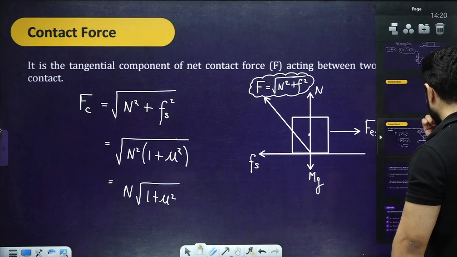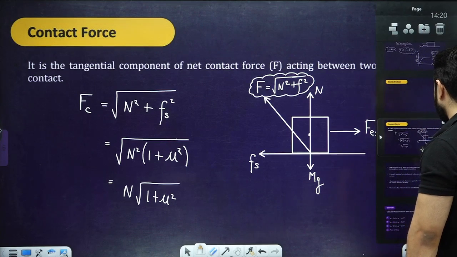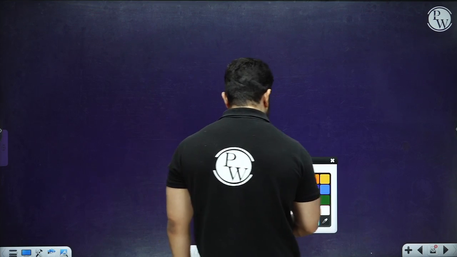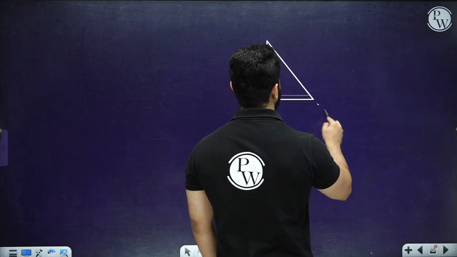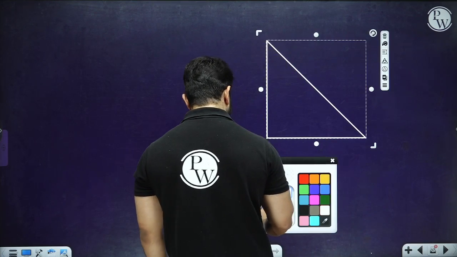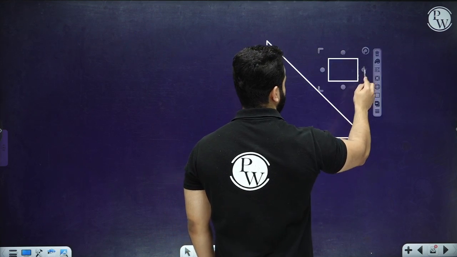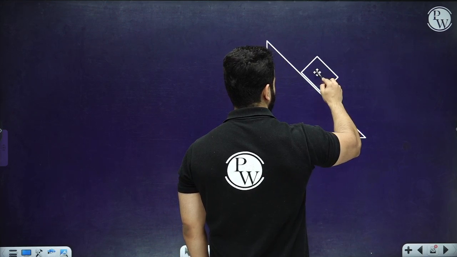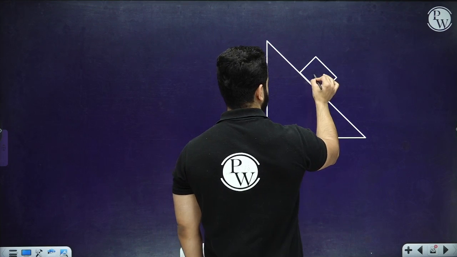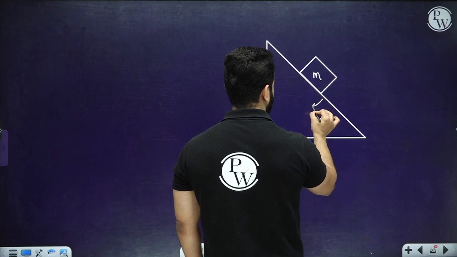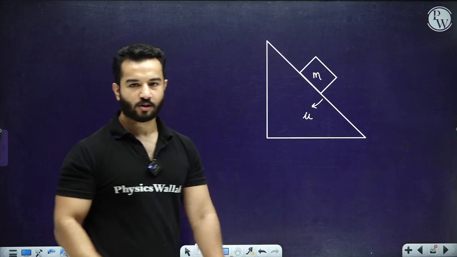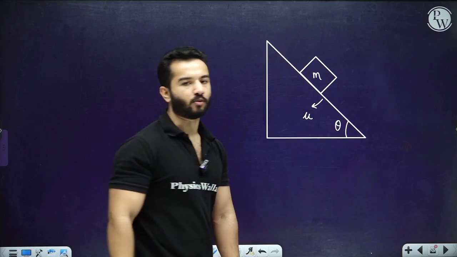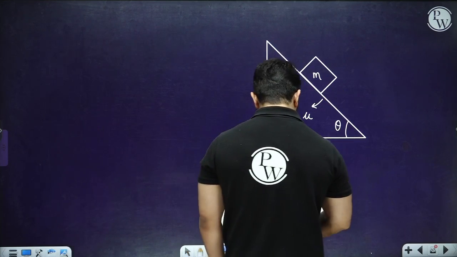After this, we have got one or two more concepts regarding friction and regarding some angles. One is angle of repose. So what happens with angle of repose is, let's suppose we have got a block, and we want to know, if the mass of this block is m, mass is constant, the coefficient of friction of this surface is mu, keeping all of this constant, what should be the angle theta after which this block will slide down, right? So for that, let's draw all the other forces.